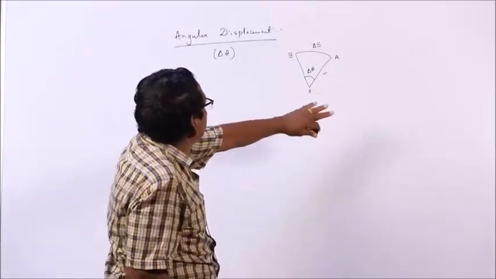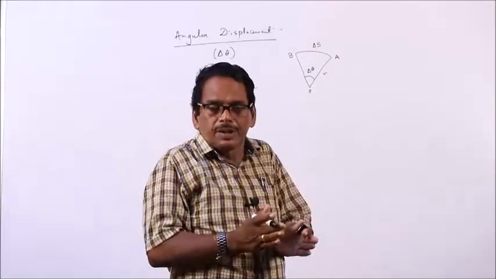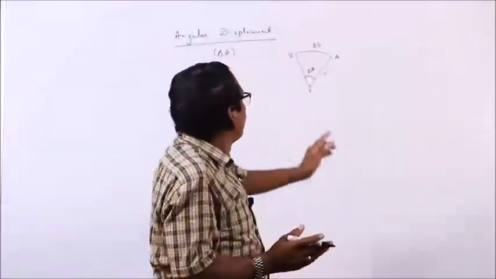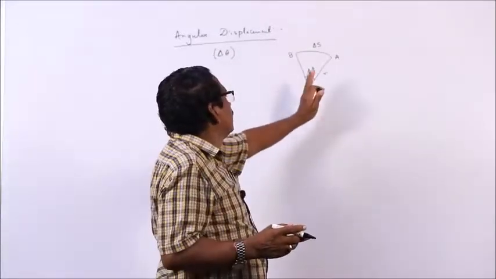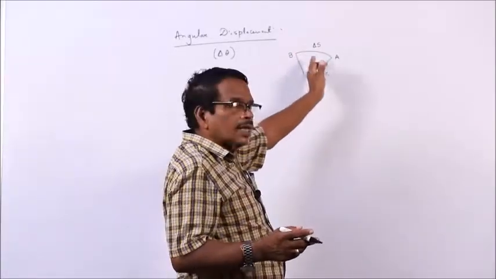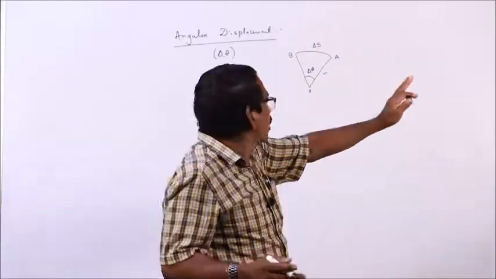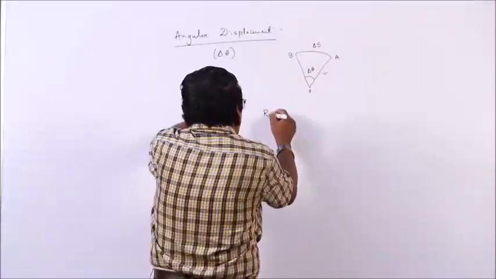So, when the body is moving over a circular path, in addition to the distance covered, it covers an angle. Delta theta, the angle covered, is the angular displacement. Linear displacement is delta s. And R is the radius of the circular path.